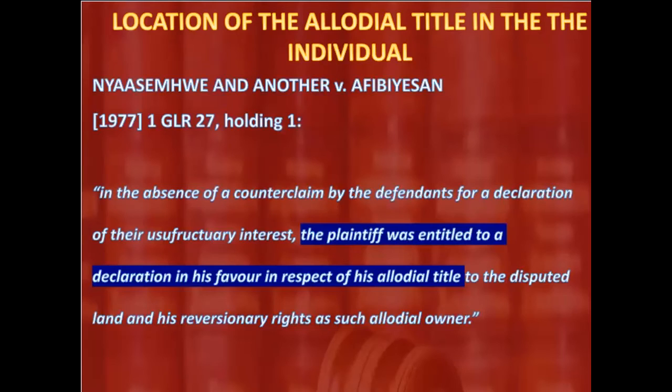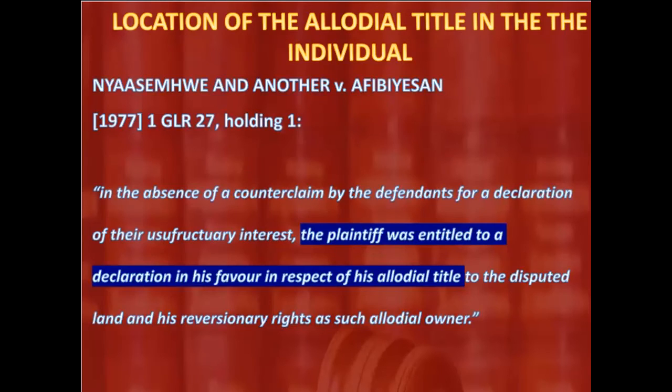Afidi Esan is spelled Afibiy Esan. Reported in 1977, 1 Ghana Law Report at page 27. Look at the holding one. You realize that the allodial title can be located in an individual.